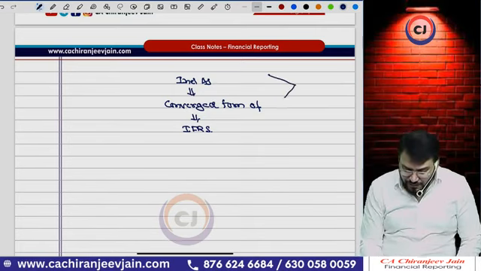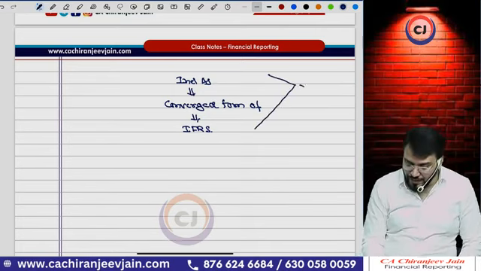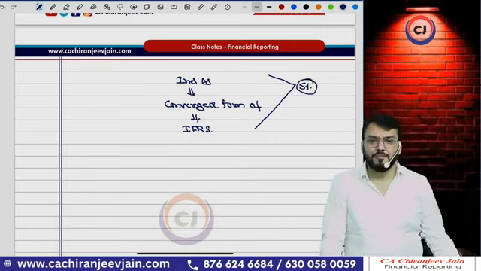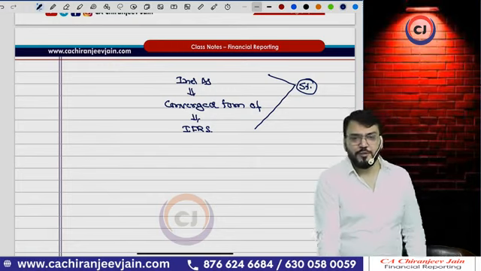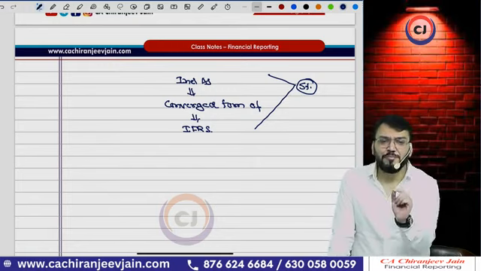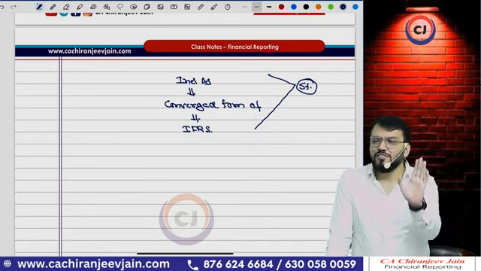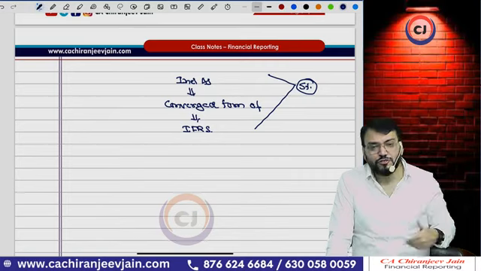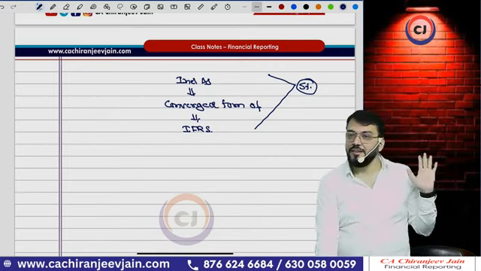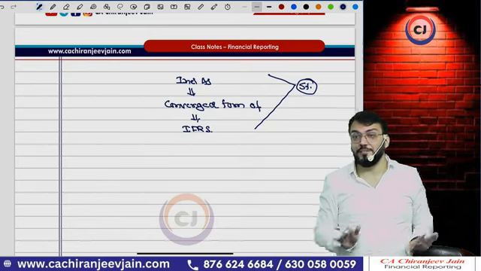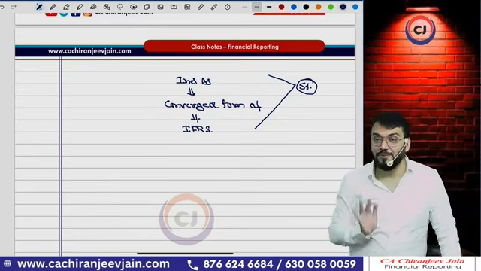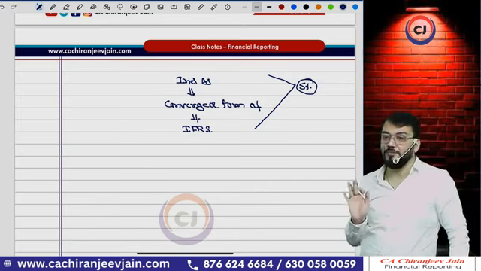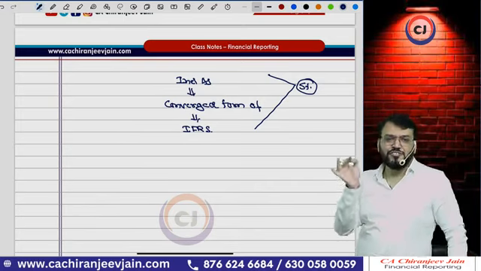Got this point? So Ind AS is nothing but converged form of IFRS. However, the difference between Ind AS and IFRS is only 5%. If you know Ind AS and you want to study IFRS, you need to only study that 5% difference. That is only 3 to 4 pages. So you will also become strong in IFRS. So don't take any course for IFRS after studying Ind AS from me. Only that difference, and that difference also we'll do in the class, even though that is not a part of our syllabus, for some extra gap.